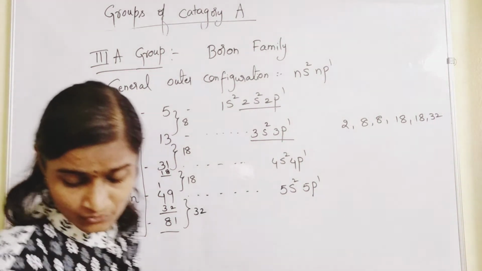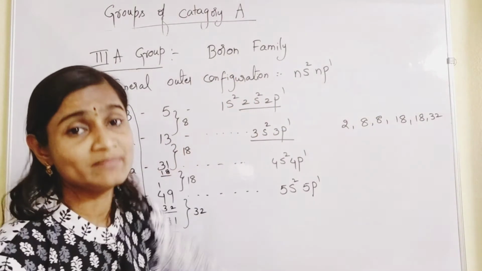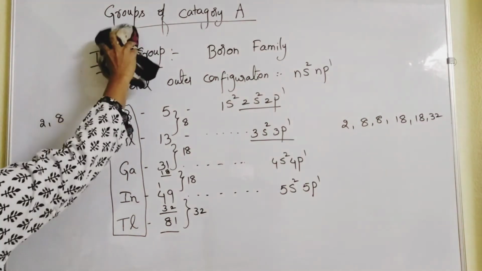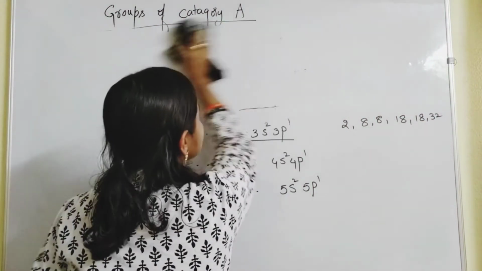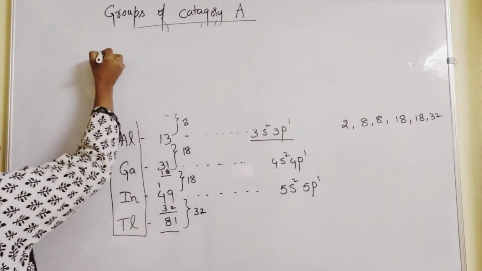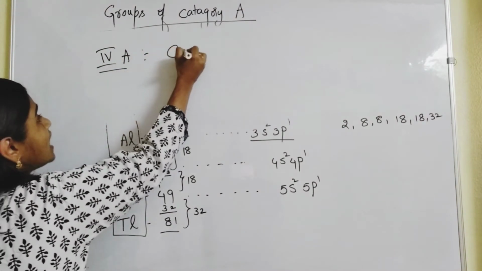And third A group elements are called what? Boron family. Okay. So let us learn about fourth A group. Fourth A group. So what is fourth A? Fourth A group is called as what? Carbon family.